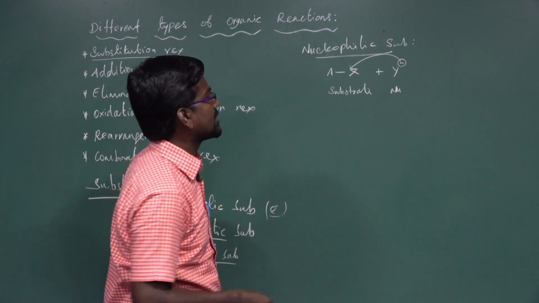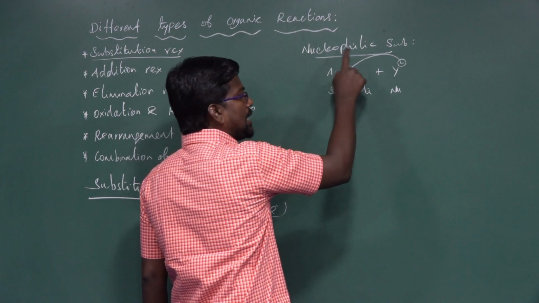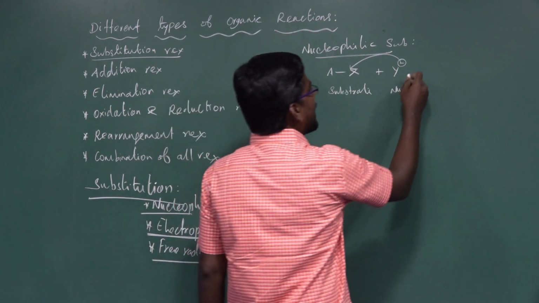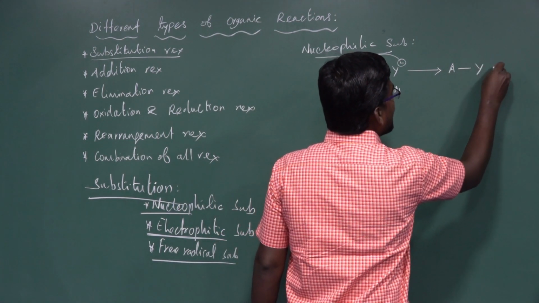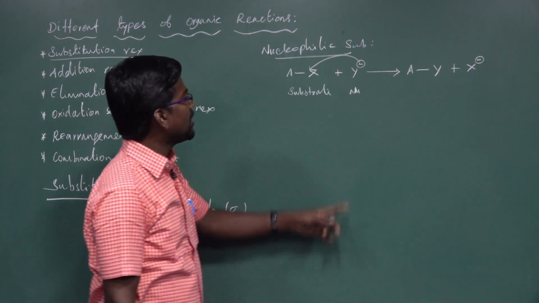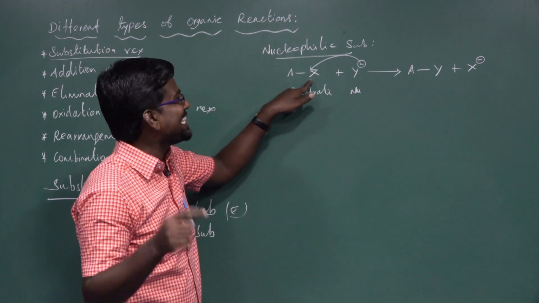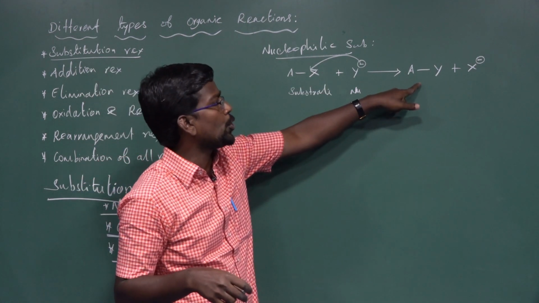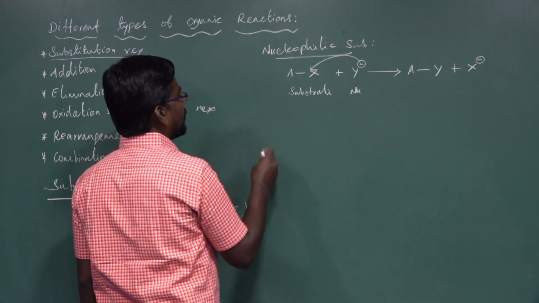The A-X bond breaks. The A atom becomes directly bonded to Y, and the X atom is removed as X minus, giving A-Y plus X minus. In this reaction, Y minus acts as a nucleophile. That nucleophile substitutes in the place of X in the AX molecule to form the new product AY, and X minus is removed.